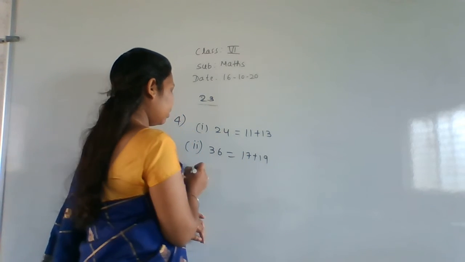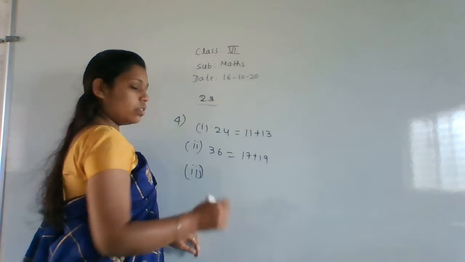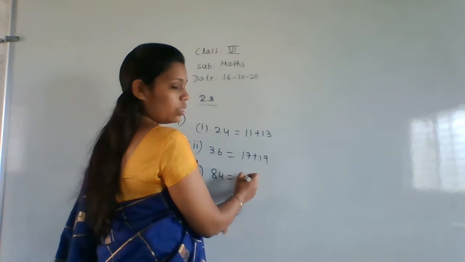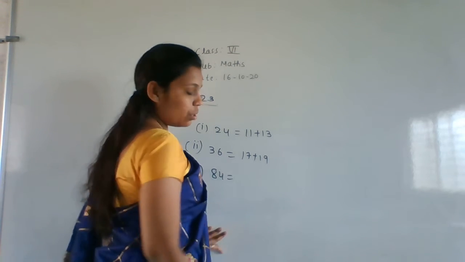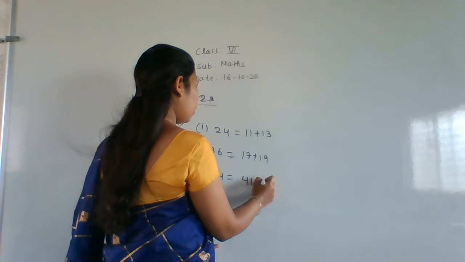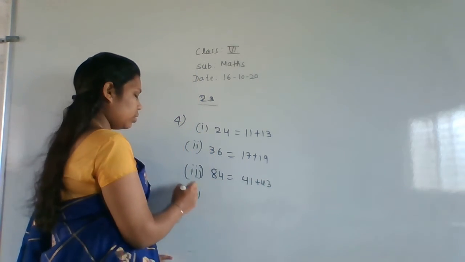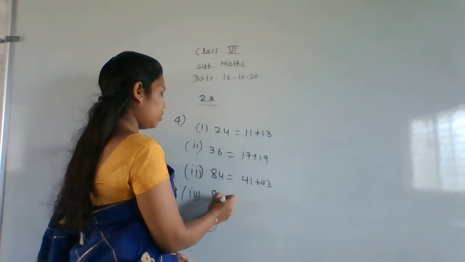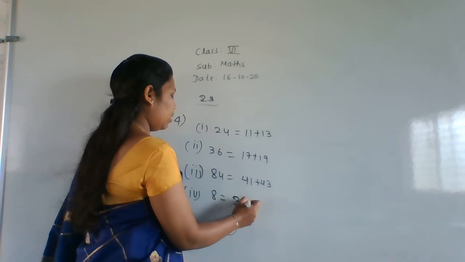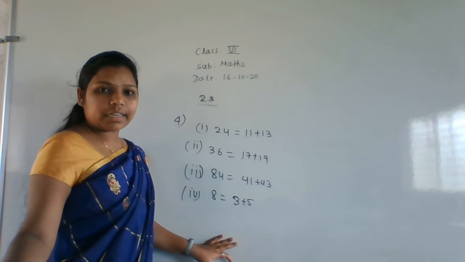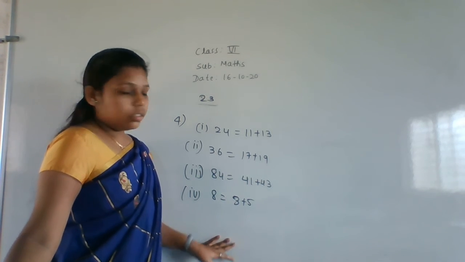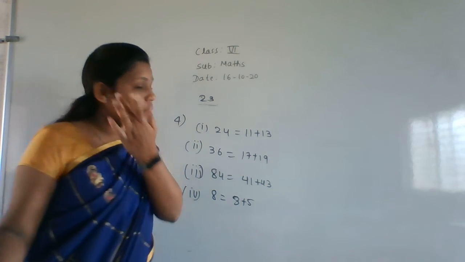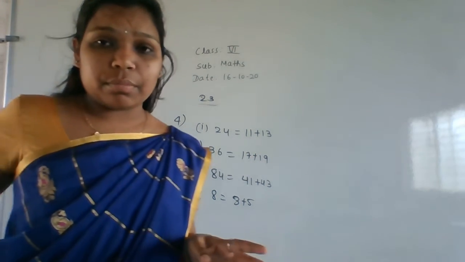36 is 17 plus 19. Third one, 84. 84 can be written as 41 plus 43. Getting it? These are the twin prime numbers. We express the given number as a sum of two twin prime numbers.